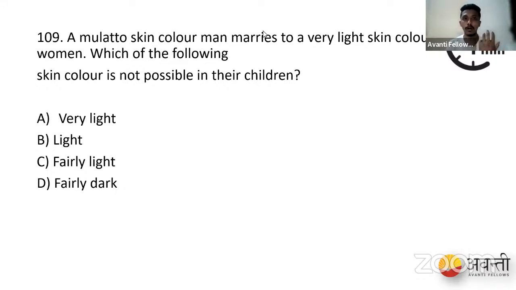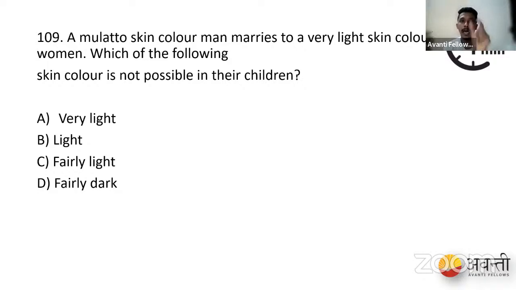Mulatto skin is not dark skin. Mulatto skin is like us, brown skin people. Okay, I was going to explain this. In human skin color, we have three alleles: capital A, capital B, and capital C. These are dominant alleles. The more dominant alleles there are, the darker the skin becomes.